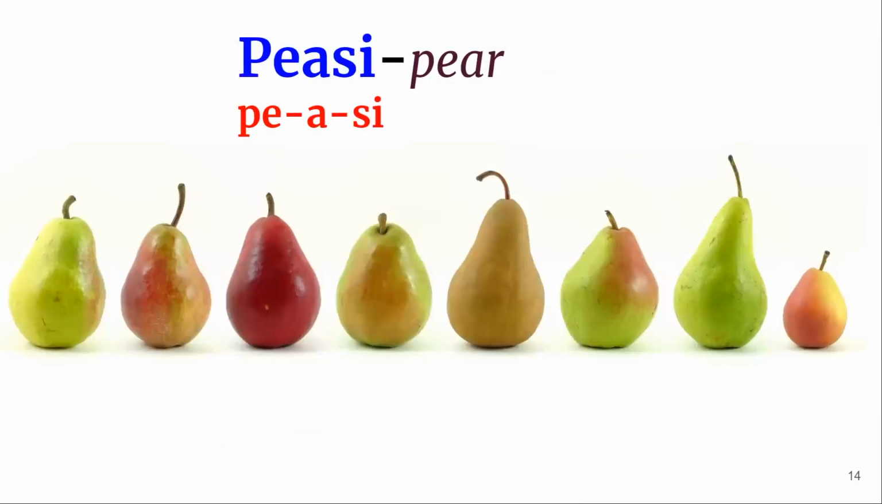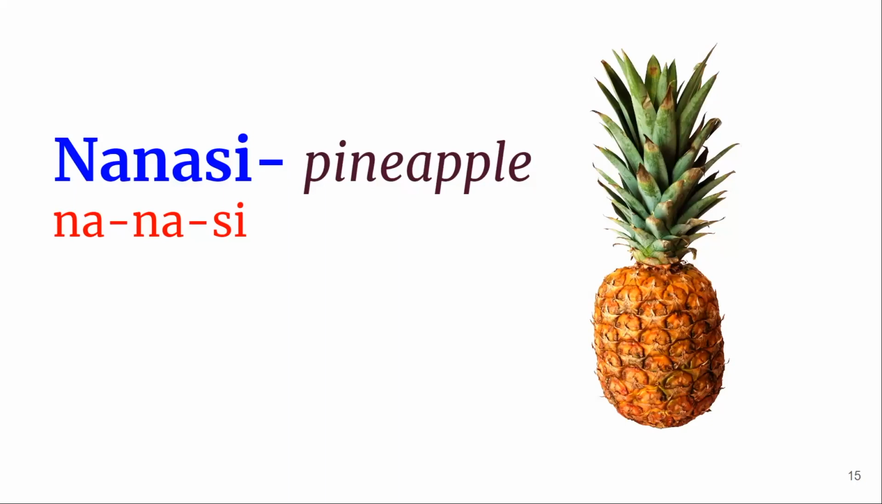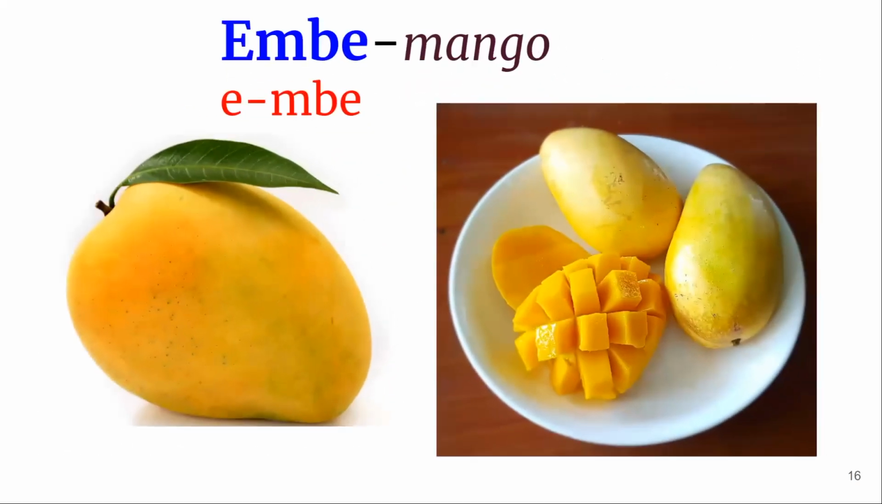Peasi, pears. The Japanese pears, the crunchy kind, not the soft one, is the best for me. That's my preference. Peasi, pears. Nanasi. This word is in many languages the same. Ananas, ananasi, nanasi, pineapple. In Arabic, all these different languages end up with nanasi or a different form of nanasi, pineapple. Embe, my all-time favorite fruit.